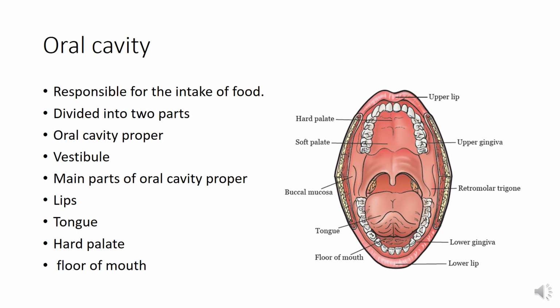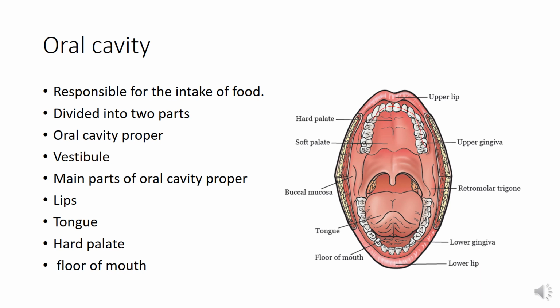Now the gastrointestinal tract starts from the oral cavity and this part is responsible for the intake of food, and it is divided into two parts, the oral cavity proper and the vestibule. They are divided by the upper and lower dental arches.